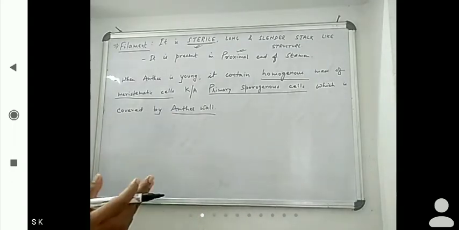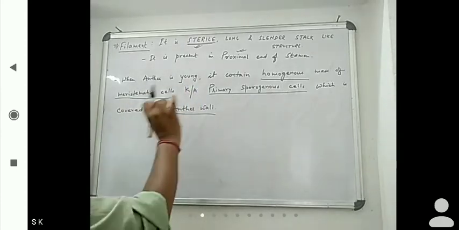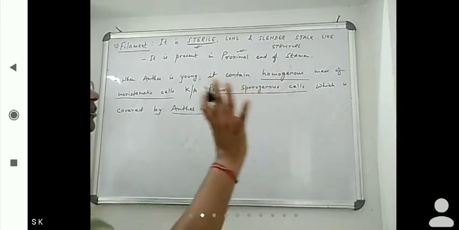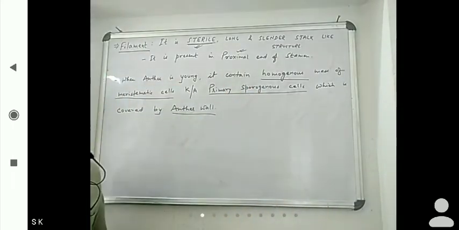When anther is young, it contains a homogeneous mass of meristematic cells known as primary sporogenous cells, which is covered by the anther wall.